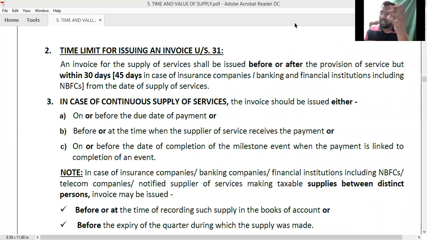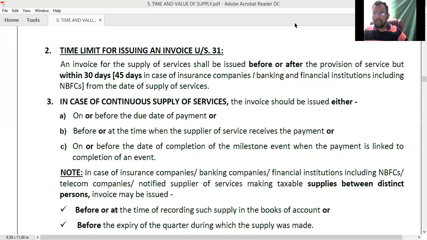See, if I apply the general provisions in the case of continuous supply of services, since the last 6 years I'm enjoying the services, but I am under no obligation to make the payment. That is why, under continuous supply of services, the payment should be made after the completion of a milestone event. What do you mean by the milestone event here? The end of a month.